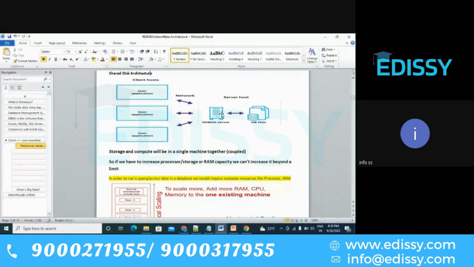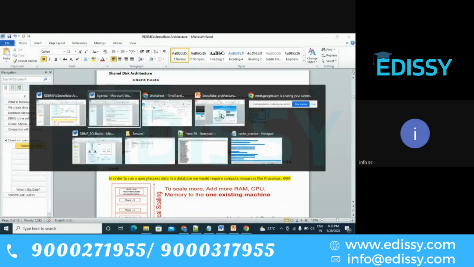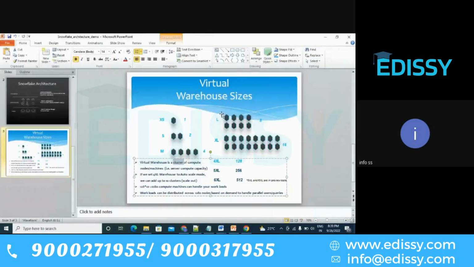If the number of users increases, what will happen? Those queries which you are running will be waiting in queue for the initial queries to complete. Okay, I'll explain all these things in detail in our regular sessions. If you can distribute your workload, it will be able to handle a large number of users.